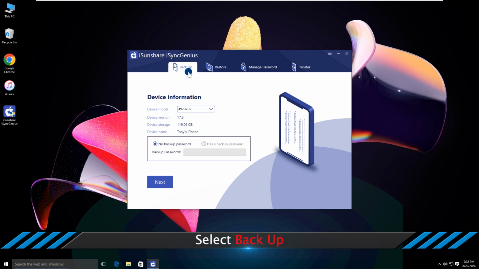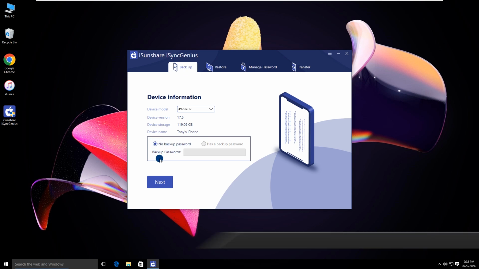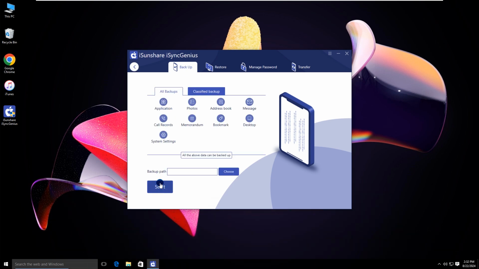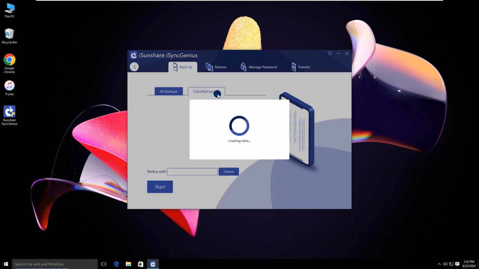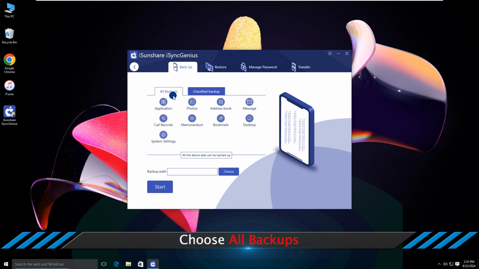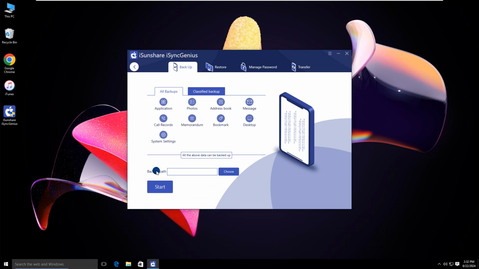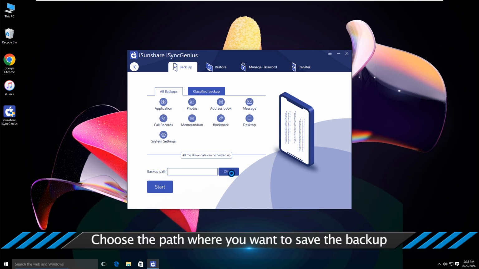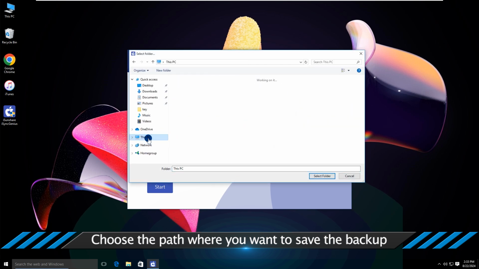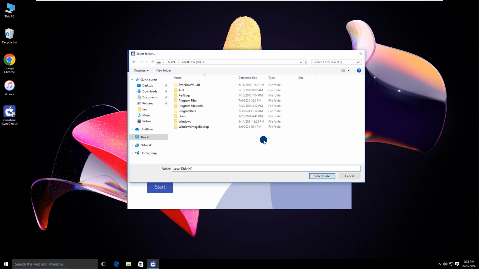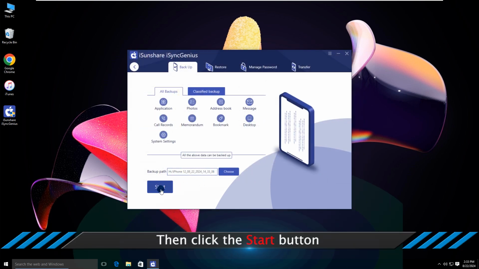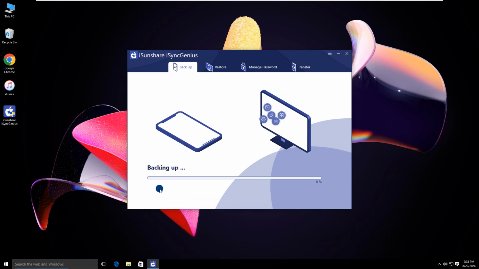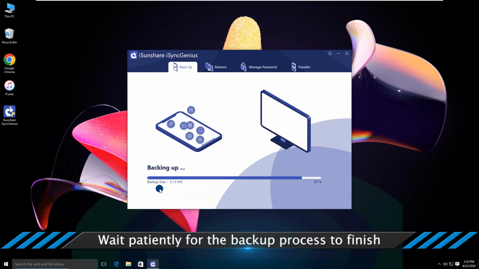Select Backup. Check and confirm your device information. Then click Next. Choose the backup type. Choose all backups. Choose the path where you want to save the backup. Then click the Start button. Wait patiently for the backup process to finish.